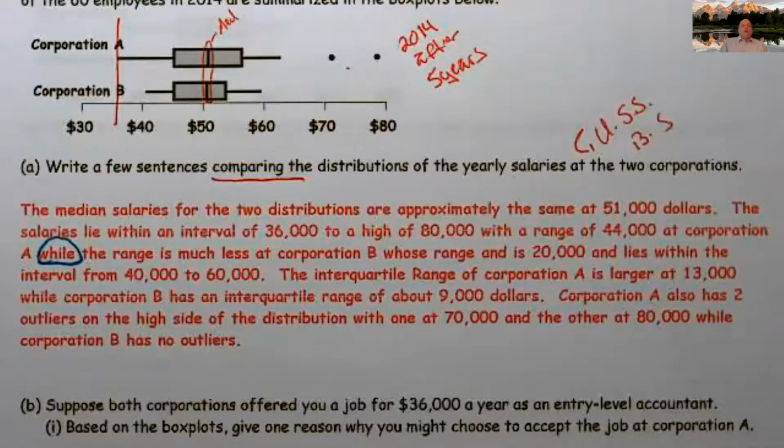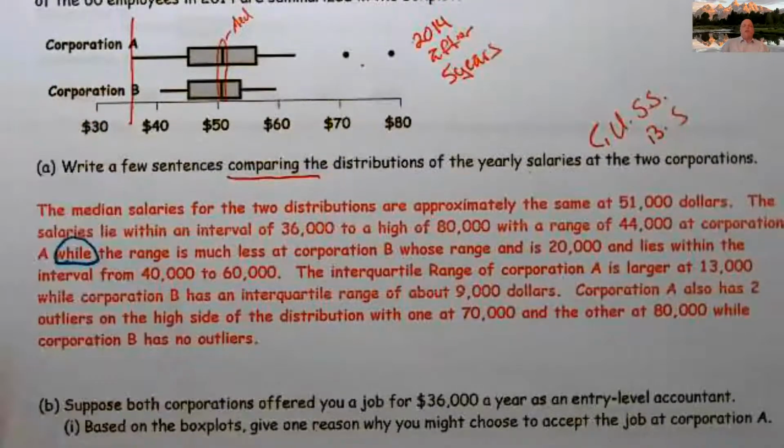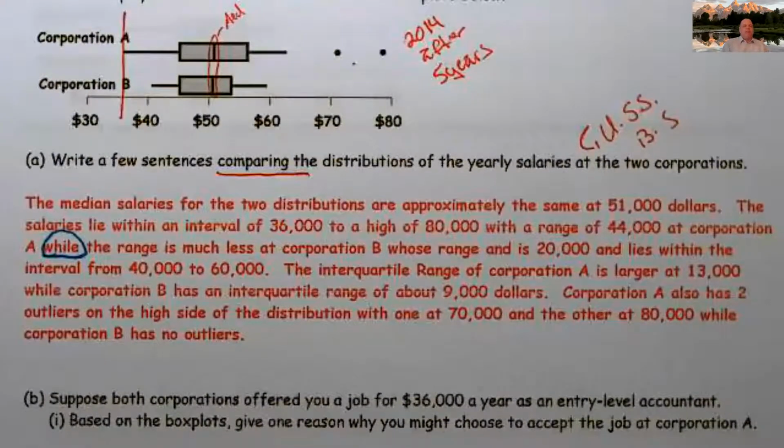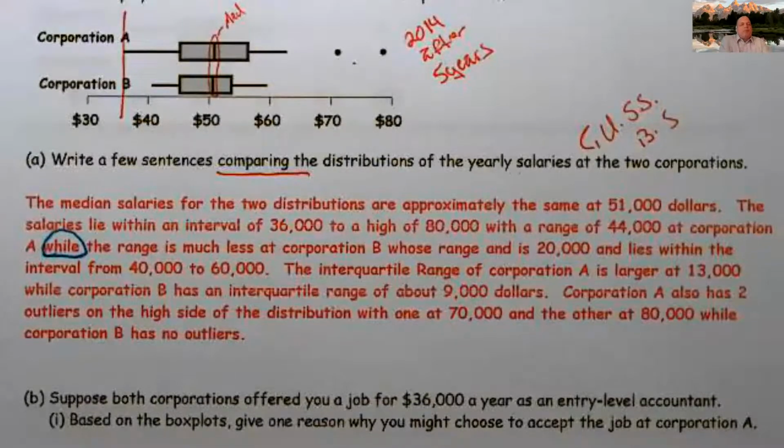So suppose both corporations offered you a job for $36,000 a year. All right. So in other words, back to my starting salary at $36,000 as an entry-level accountant. Based on the box plots, give one reason why you might choose to accept the job at Corporation A. Well, I look at it and I go, you know what?